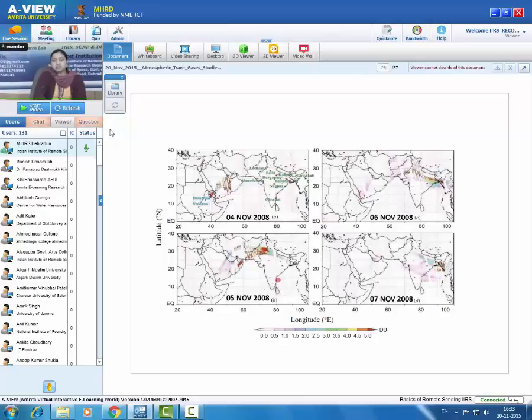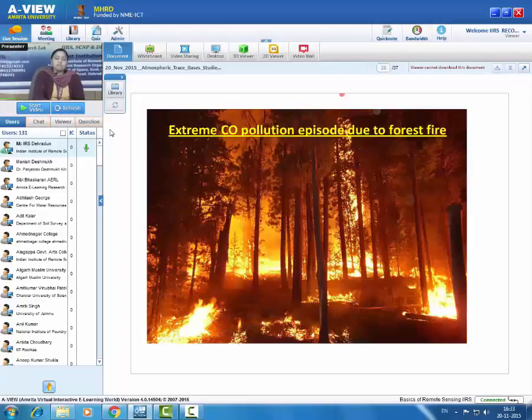So this shows the distribution of any pollution. If we analyze the spatial distribution of any pollution, we can identify the source location of high levels of plumes, and we can track the pollution, how pollution emerged in the atmosphere and how it got dissipated. Again, we study an extreme CO pollution episode due to forest fire.